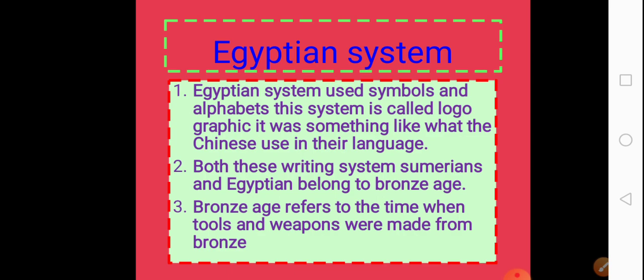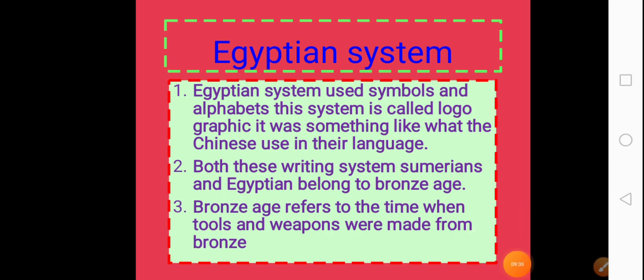Now both these writing systems, Sumerian and Egyptian, belong to the Bronze Age. Bronze Age means the time period when tools, coins and weapons were made from bronze. Just like there was a Stone Age, in which people used to make tools and weapons from stones. Similarly, in the Bronze Age, they made tools and weapons from bronze. Just like today we use multiple metals like steel and iron, in the Bronze Age, people used bronze metal as the main source for making their tools and weapons.